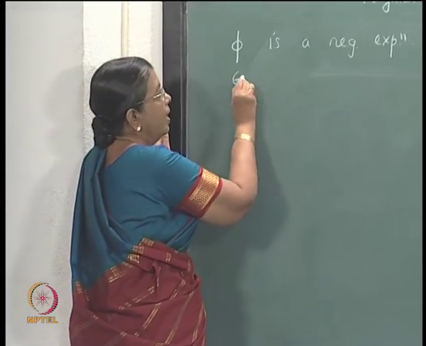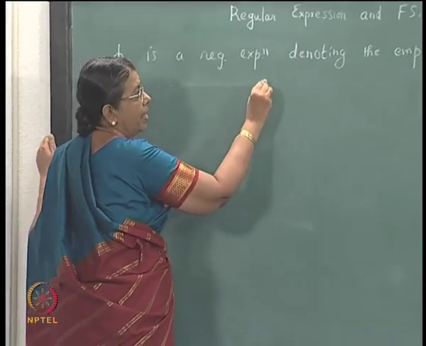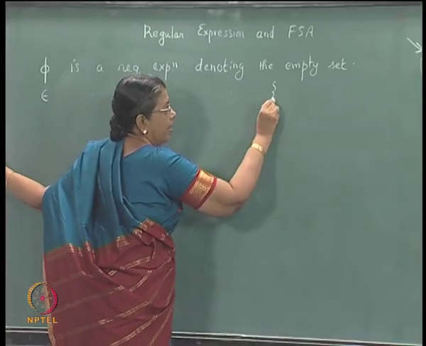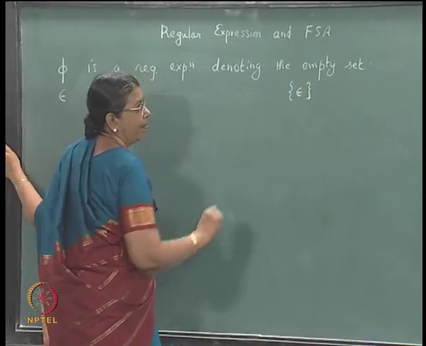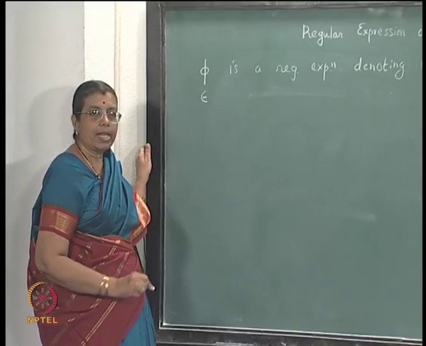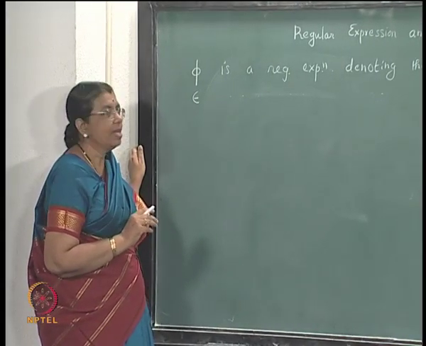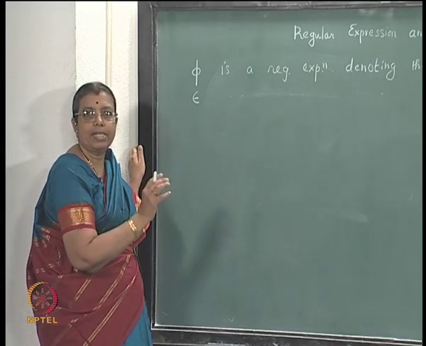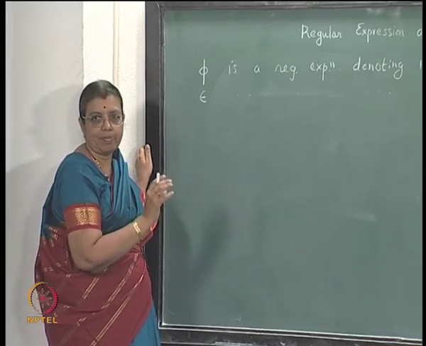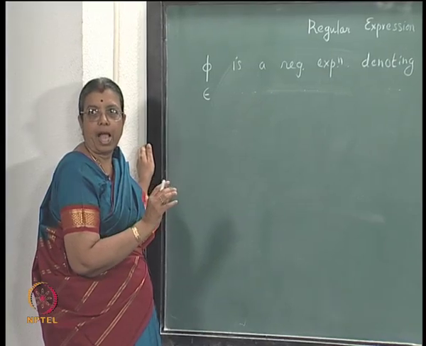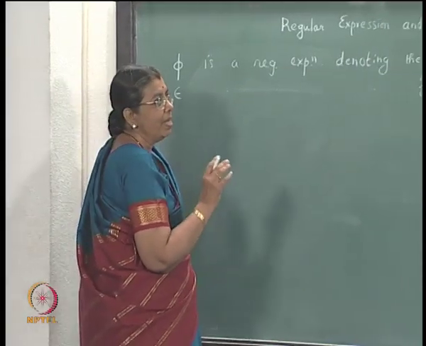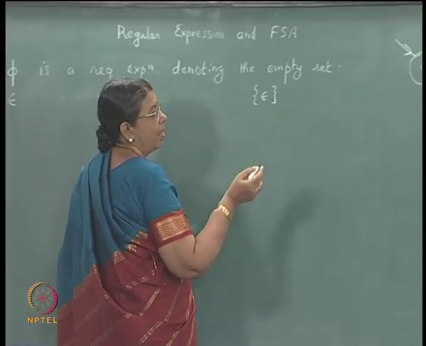Then epsilon is a regular expression denoting a set having only epsilon. Epsilon is a regular expression which denotes a regular set having only one string, and that one string is the empty string epsilon. How can you represent it by a FSA?